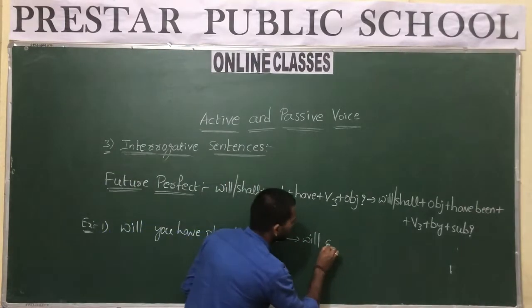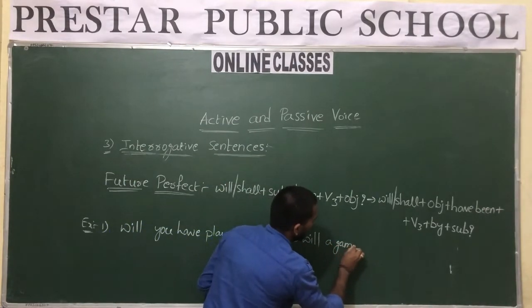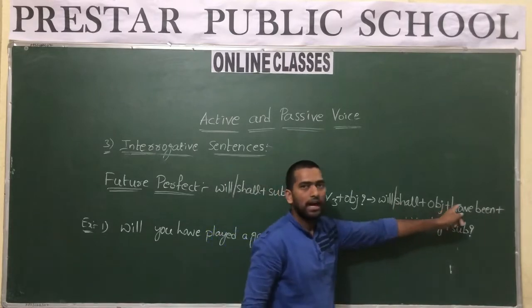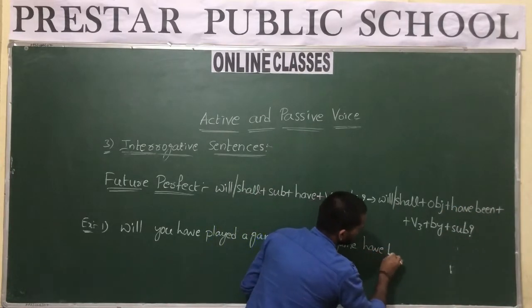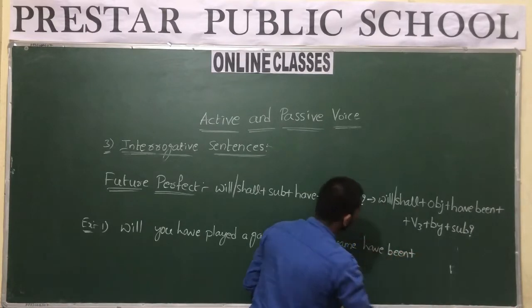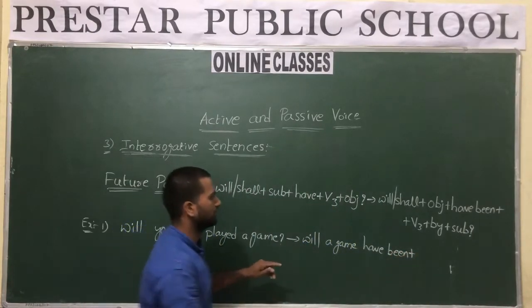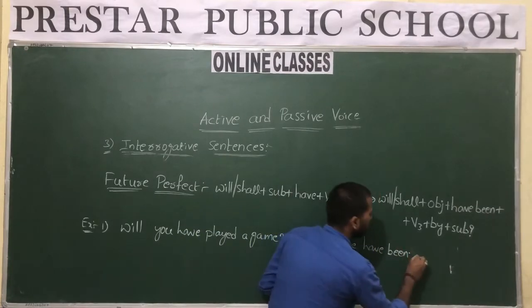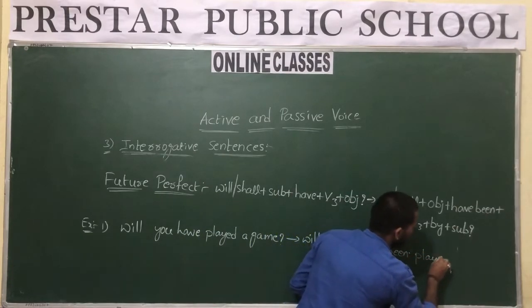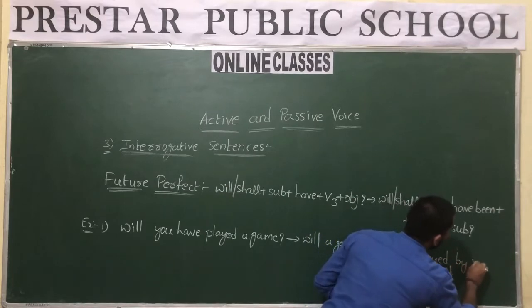Will a game, after object, have been. Will a game have been? What is the participle of play? It is played only. So will a game have been played by you?